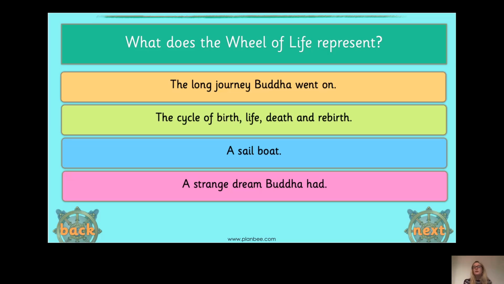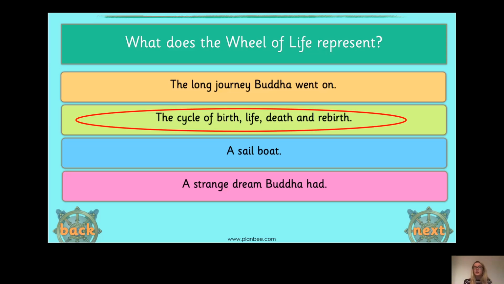Okay, next question. What does the wheel of life represent? So the wheel of life is the Buddhist symbol, as we found out earlier. Now, does the wheel of life represent the long journey Buddha went on, the cycle of birth, life, death, and rebirth, a sailboat, or a strange dream Buddha had? Yes, fantastic. It's the cycle of birth, life, death, and rebirth. Because remember, Buddhists believe in reincarnation, that you are born again after you pass away. So well done if you remembered that.